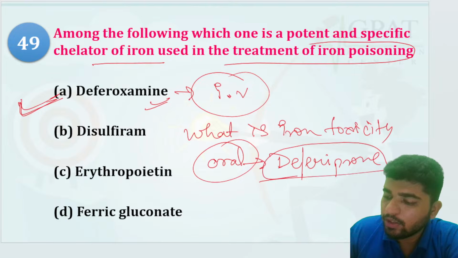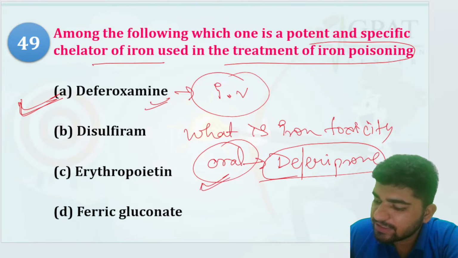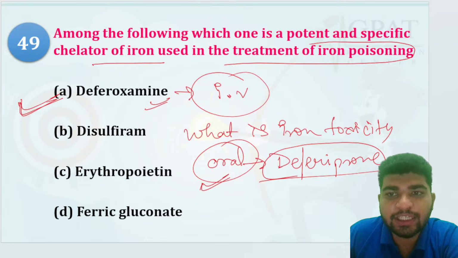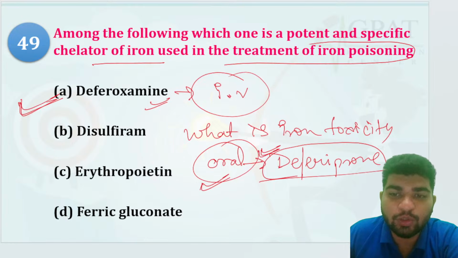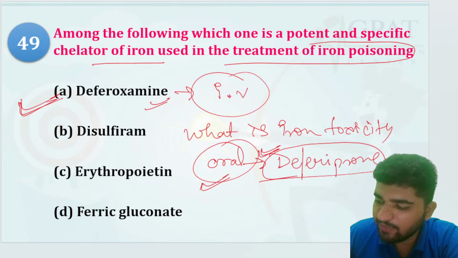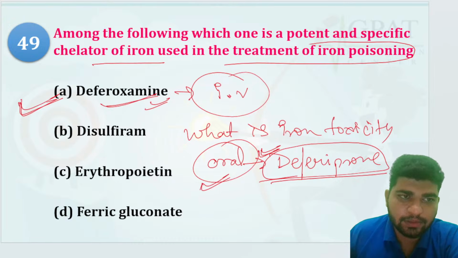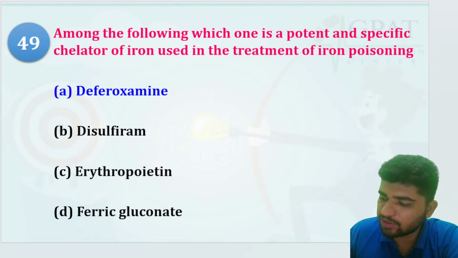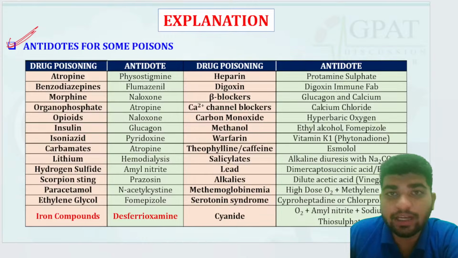Deferiprone is an antidote for iron poisoning which is given orally. That must be written in your notes. It can be asked. For IV it is desferoxamine, for oral it is deferiprone. This antidote table is very important. It has been asked many times in various exams.